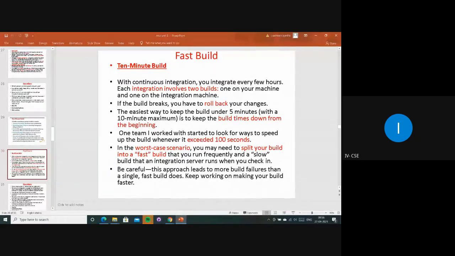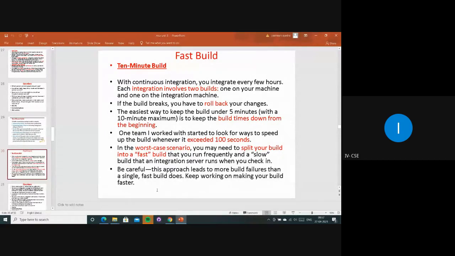In the worst case, they will split into some teams, dividing all the work into small parts and working on them independently. Like that, they can build their integration, run their servers and do check-ins. But be careful: this approach leads to more build failures than a single fast build does. Keep working on making your build faster.